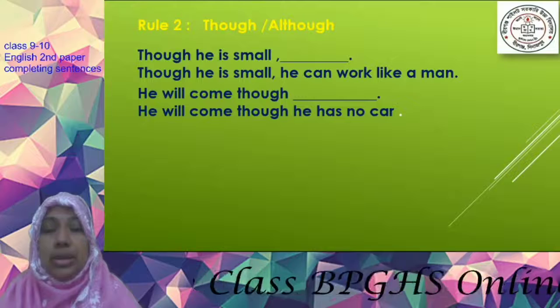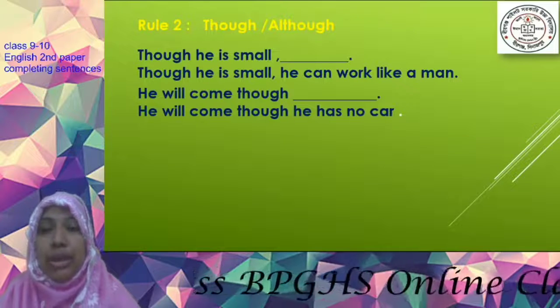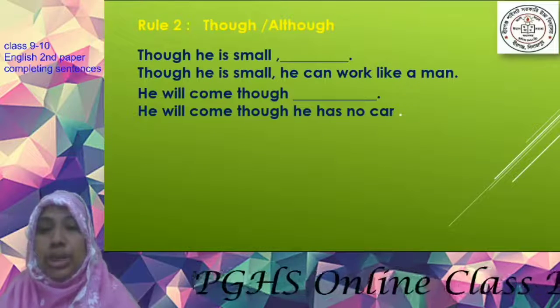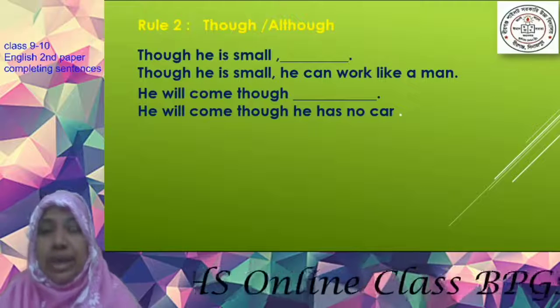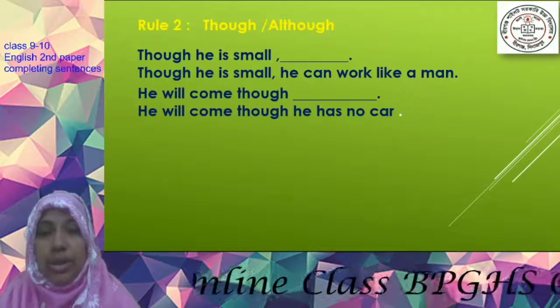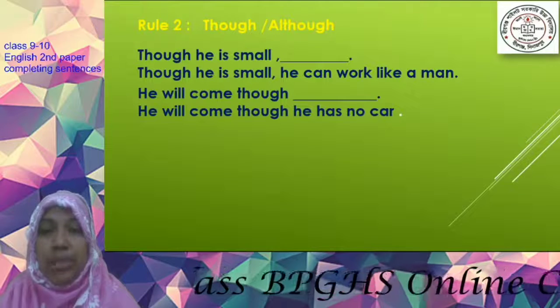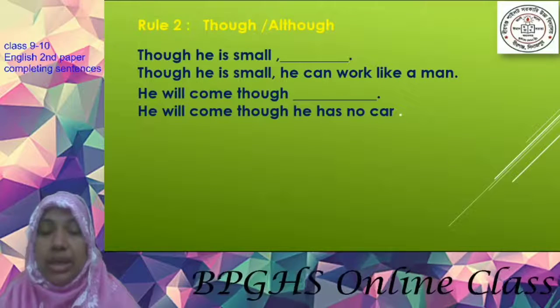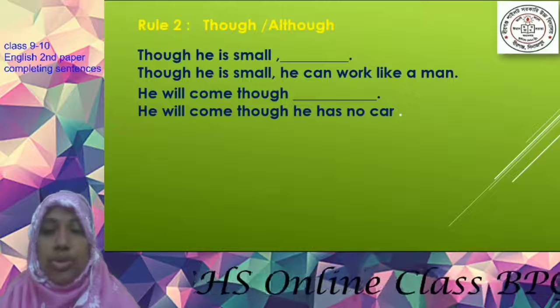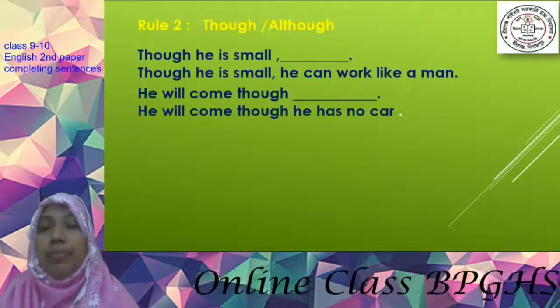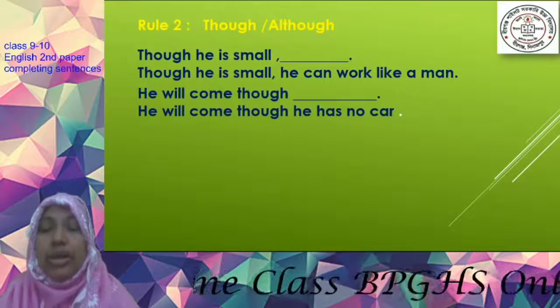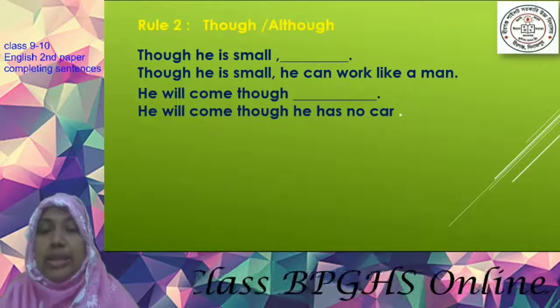Here, you must have observed one thing. When though is used at the beginning of the sentence, then after the first clause there will be a comma. But if though is used in the middle of the sentence, then you do not need to use any comma. In this way, you will complete these sentences.